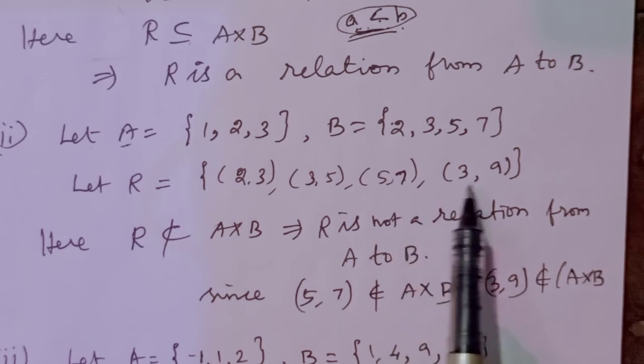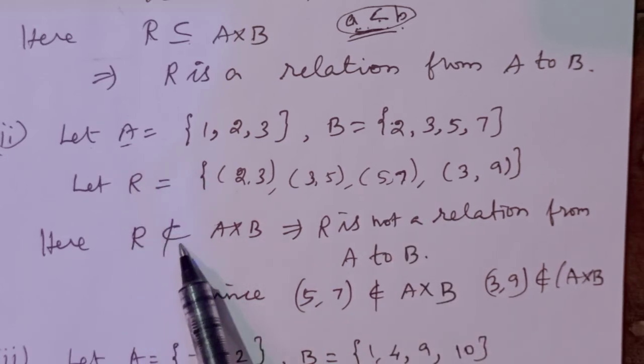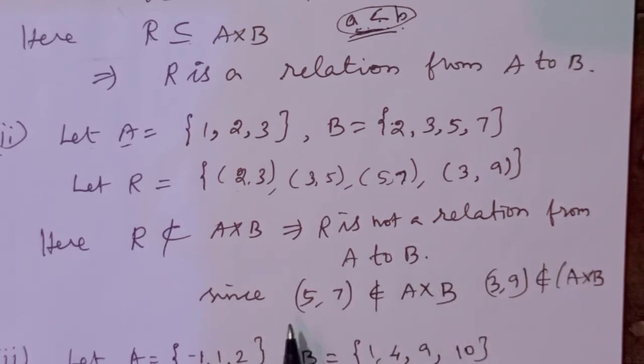Therefore these elements are in the relation R, which means R is not a subset of A × B. Therefore R is not a relation from A to B. The reason is that (5, 7) does not belong to A × B, and also (3, 9) does not belong to A × B.